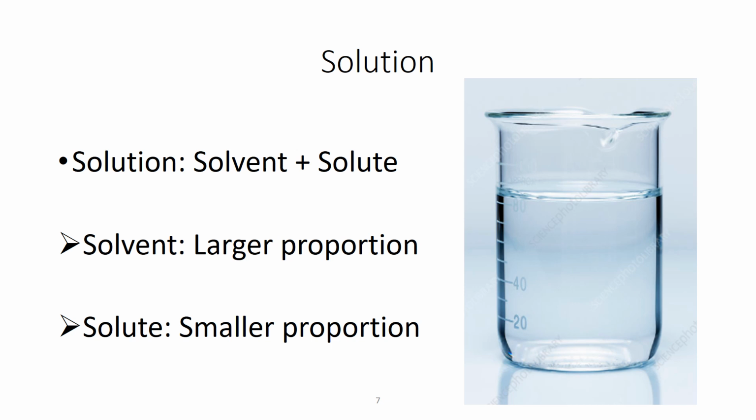Why do you call it a solution? Because the solute has completely dissolved in the liquid. The salt has completely dissolved, that is why this becomes a solution. Now if you try to pass light through this solution, you will never be able to see the path of light in the liquid. Why?